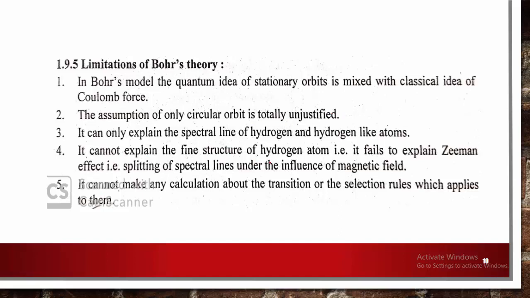the structure of the hydrogen atom under the influence of a magnetic field, which is called the Zeeman effect. What is the Zeeman effect? It is the distribution of the hydrogen spectrum in a magnetic field, that is, the splitting of spectral lines under the influence of the magnetic field. Bohr's theory also cannot make any calculations about the transition or selection rules which apply to them. Further, these were modified, but initially these are some limitations of Bohr's theory.